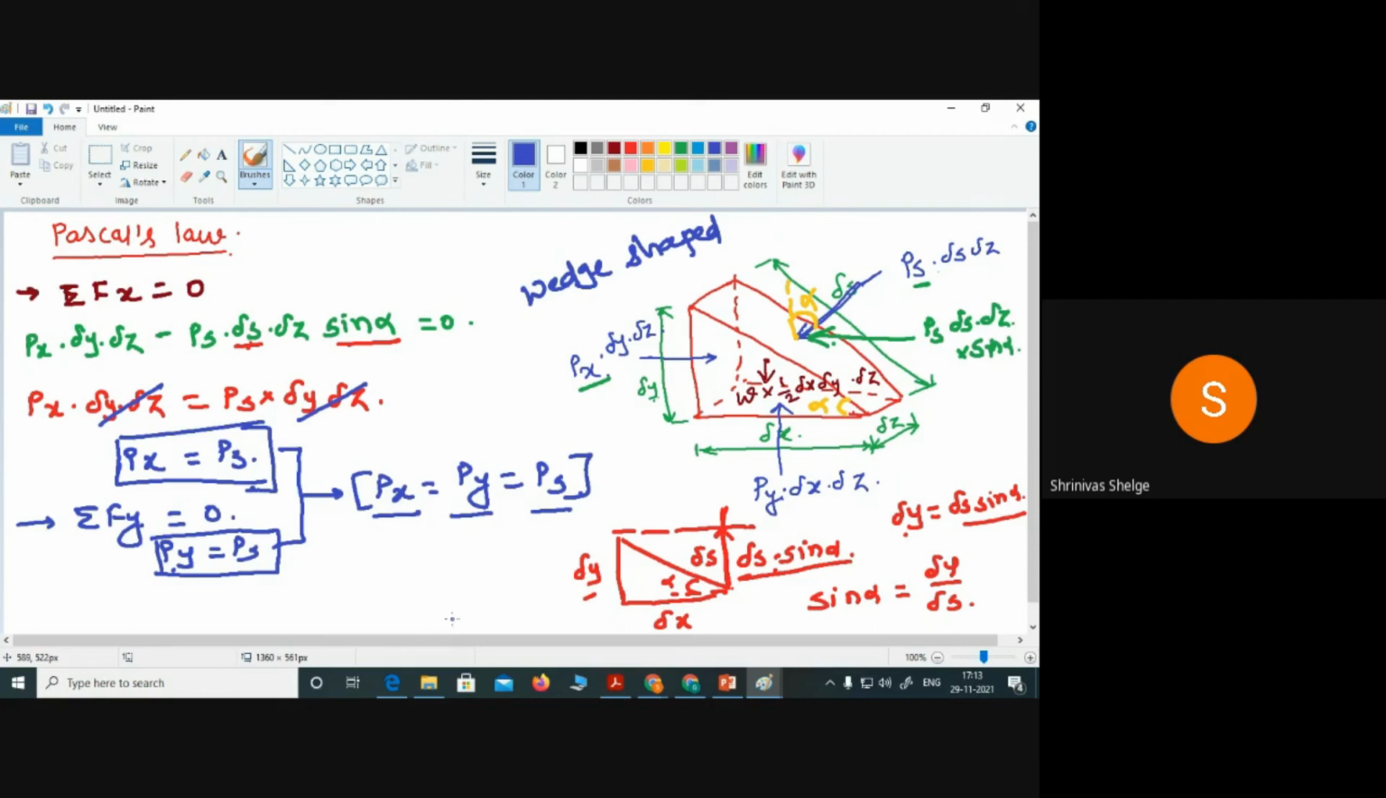Is it clear to all about Pascal's law? Yes, sir, clear.